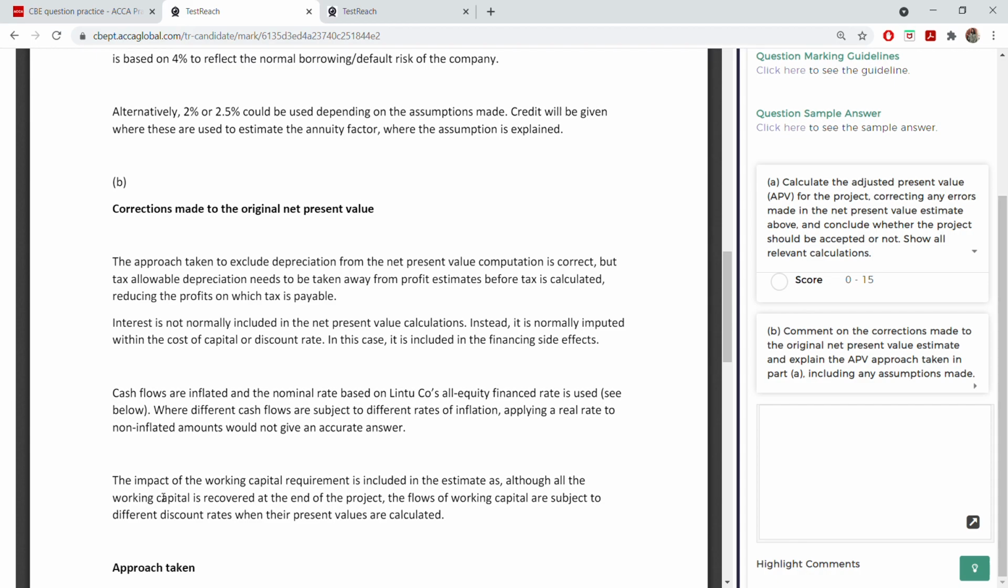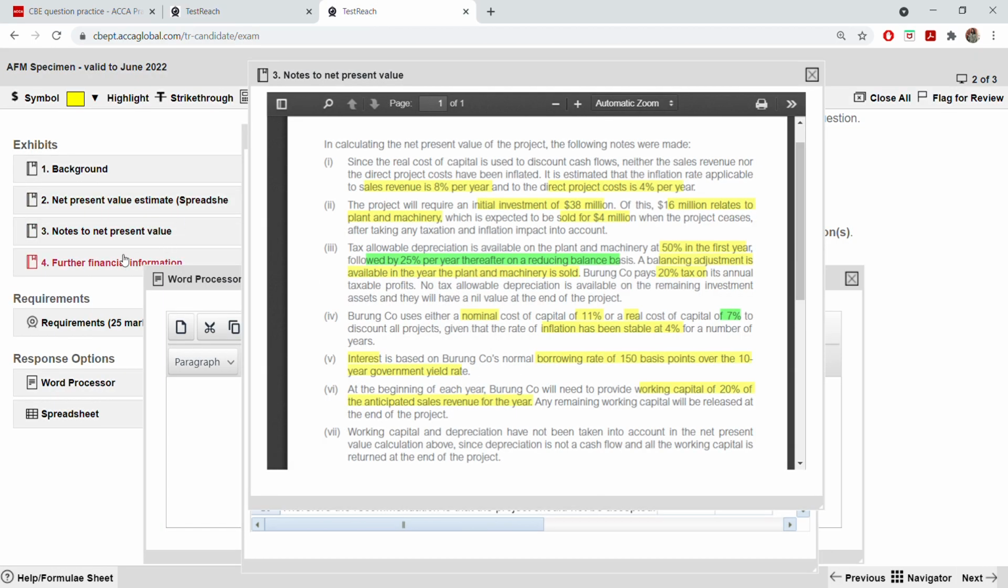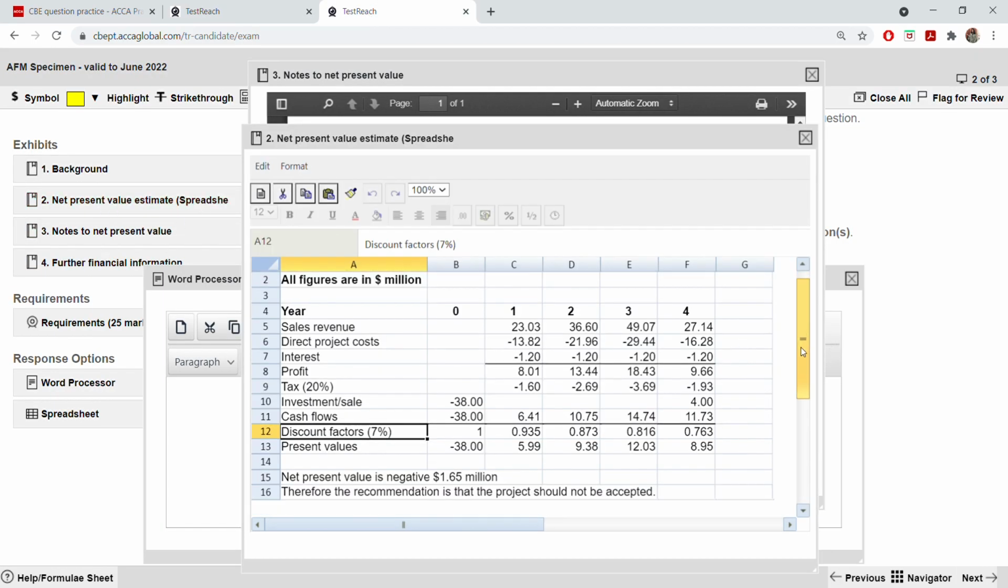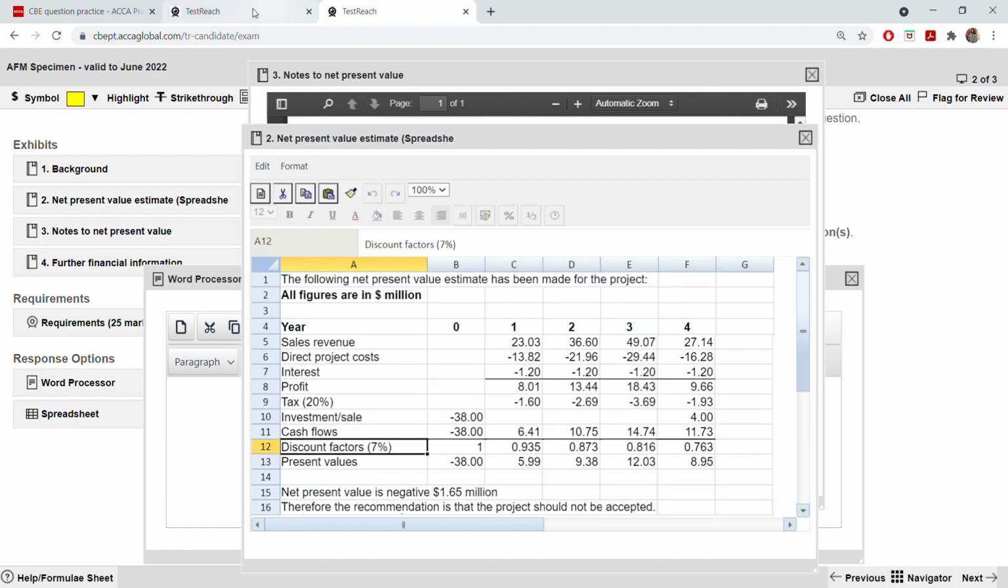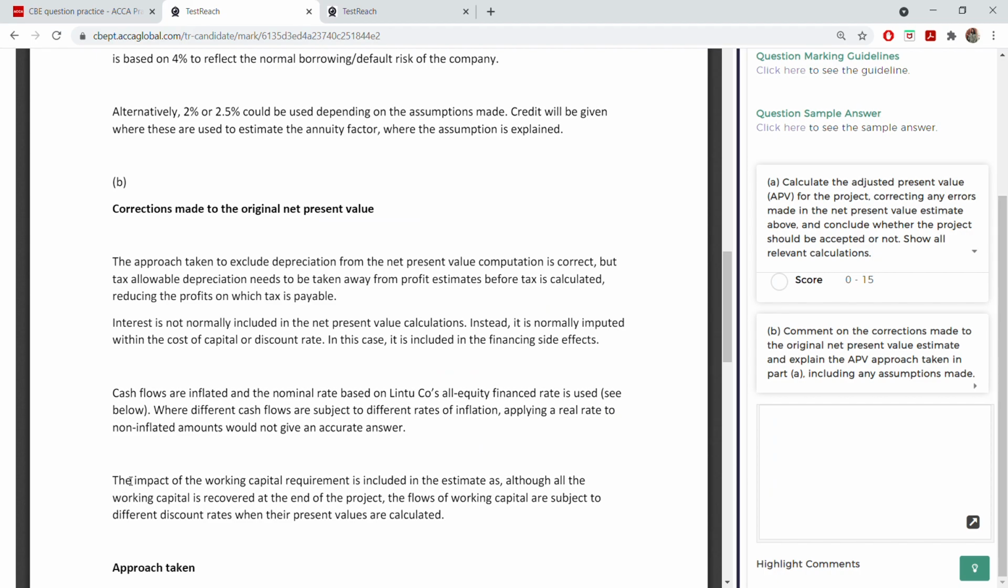And then what's the next point you can see from this table? Anything else? Any mistake or anything else? Working capital. Working capital is not here. So you see you already got the 4 points under corrections made. Here they are talking about the working capital. So you have to include that. It has to be included in the estimate. That's what you have to write about, even though it will be recovered at the end of the project. Okay. The reason is that the flows of working capital are subject to a different discount rate when their present values are calculated.